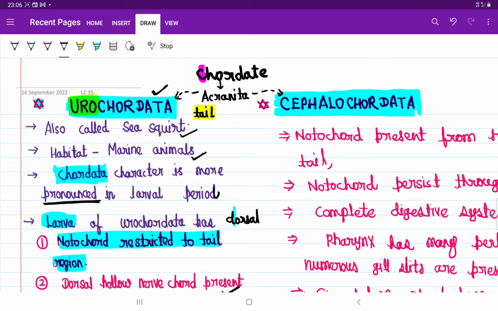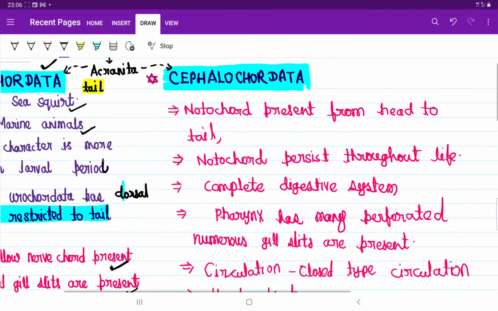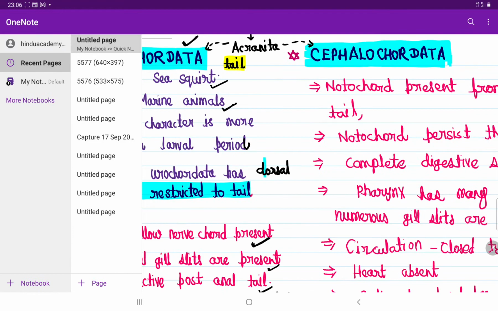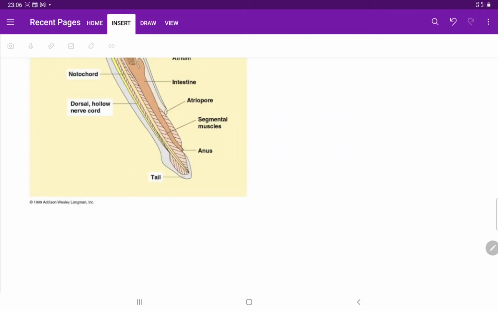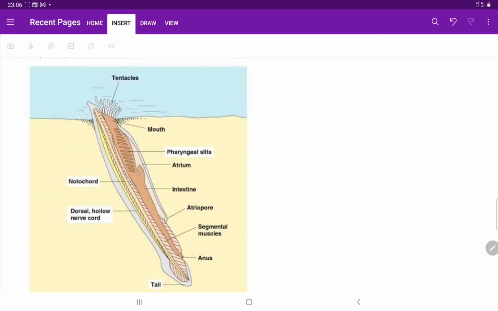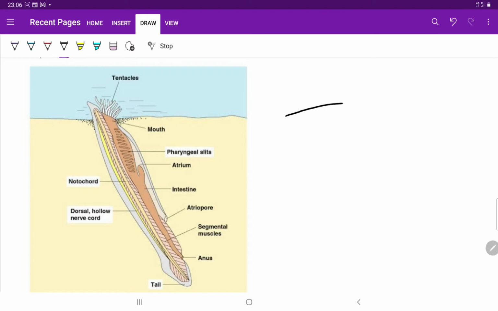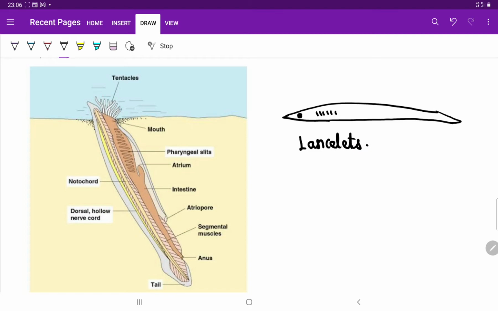Ascidia, salpa, doliolum, herdmania. Now the next one is cephalochordata. Let's see one example of cephalochordata. This guy is cephalochordata. It is pointed at both ends, and as they are pointed at both ends, that's why we are calling them lancelets.